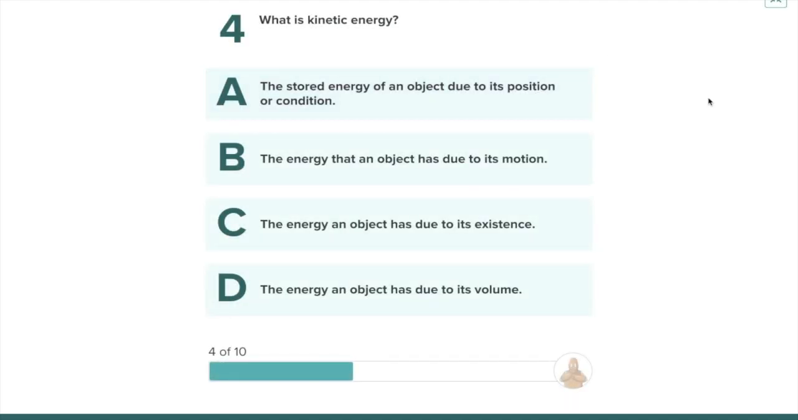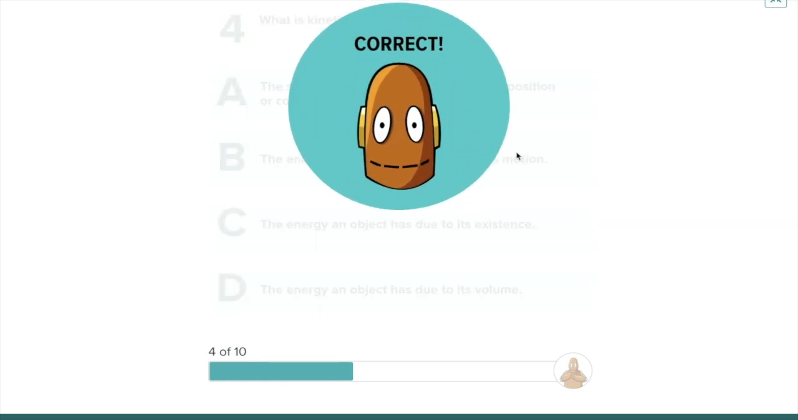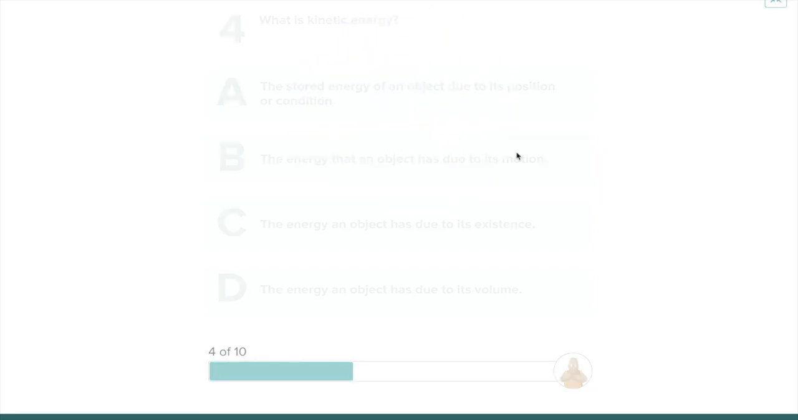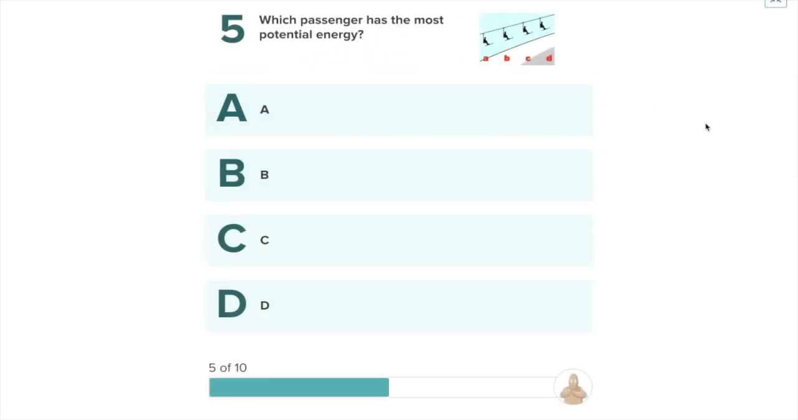Number 4. What is kinetic energy? A. The stored energy of an object due to its position or condition. B. The energy that an object has due to its motion. C. The energy an object has due to its existence. And D. The energy an object has due to its volume. Did you say letter B? Let us try. Correct. Number 5. Which passenger has the most potential energy? A, B, C, or D?